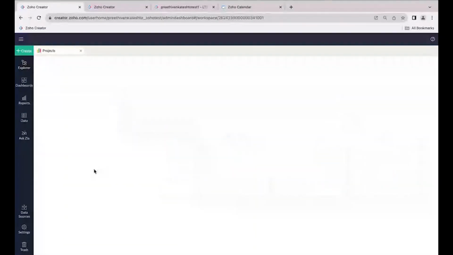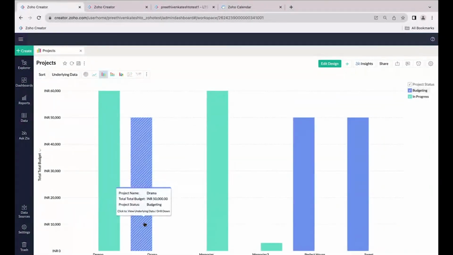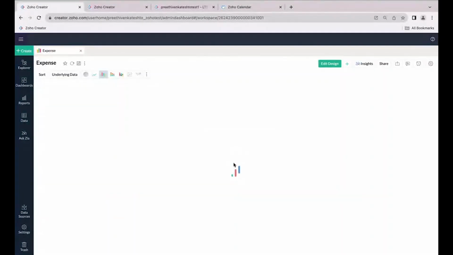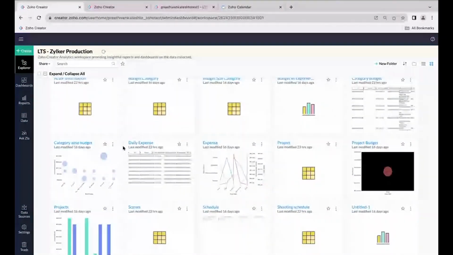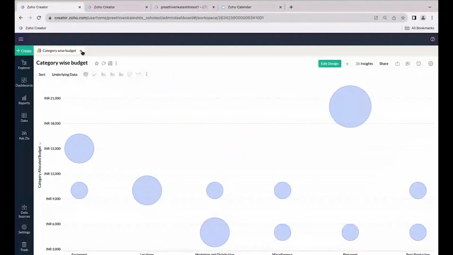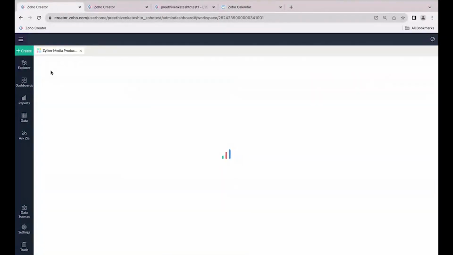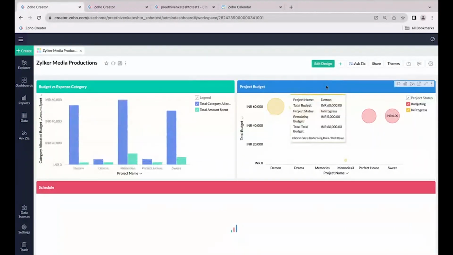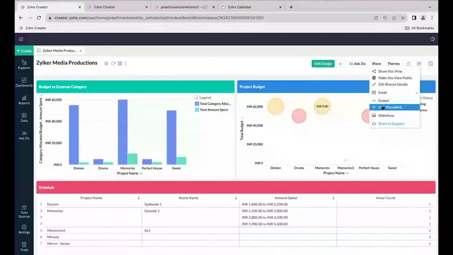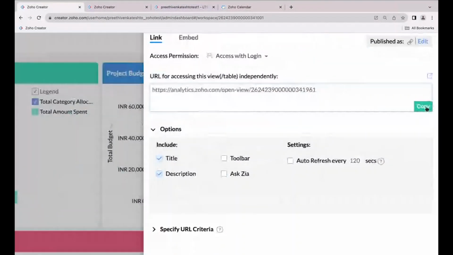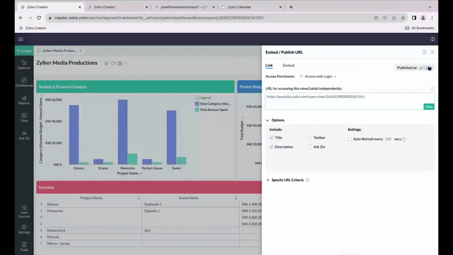I have just created a few reports for my convenience, like total budget versus the project. And also we have the expense tracking graph stats for that. And also we have the category wise budget stats. I'm simply creating these reports and have created a dashboard out of them manually. And when I click on the share option, I can see something called a URL or permalink. I've just embedded this particular URL in my Zoho Creator dashboard.